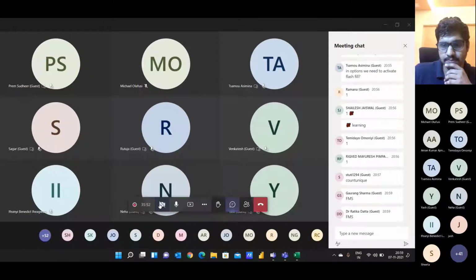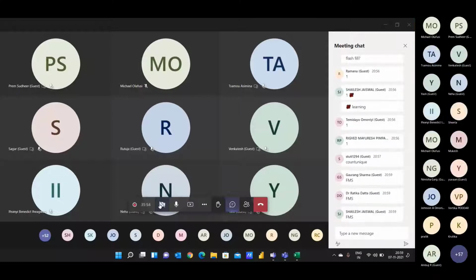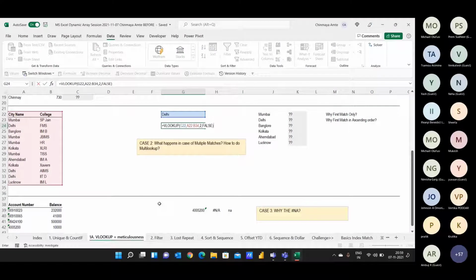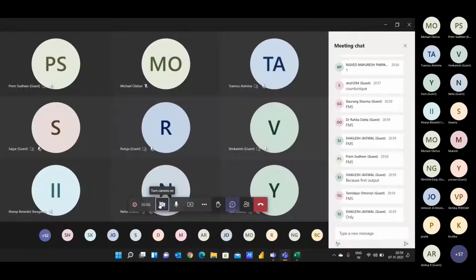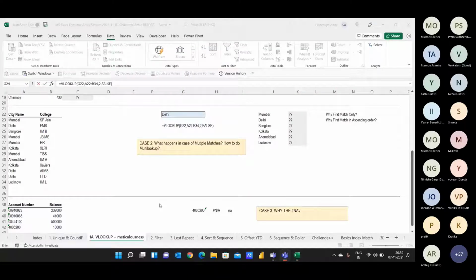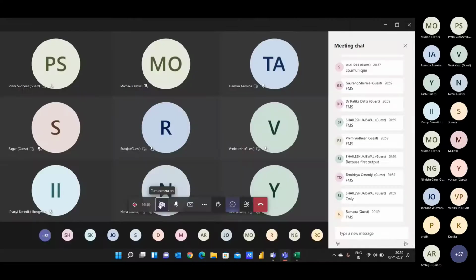Gaurang is saying FMS, Ratika is saying FMS, Shailesh is saying FMS. But guys, I don't agree with you. I feel the output can be AIIMS also, or IIT Delhi also, right? Why not AIIMS or IIT Delhi? Because there are 2 other names associated with Delhi. Why not those colleges?